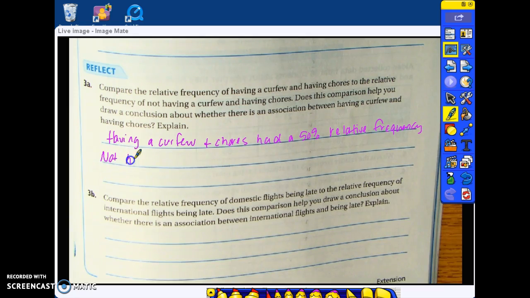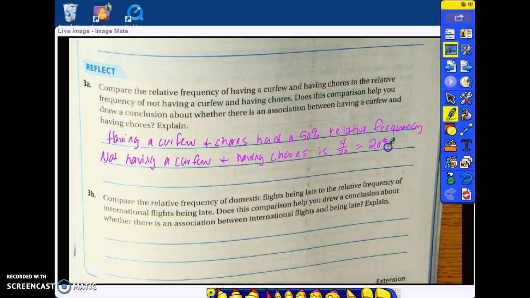Not having a curfew, let's see, not having a curfew and having to do chores. You did not have a curfew, but you had to do chores. Not having a curfew and having chores is 4 out of 20, which is 20%. So you have a greater chance of having a curfew when you're doing chores.